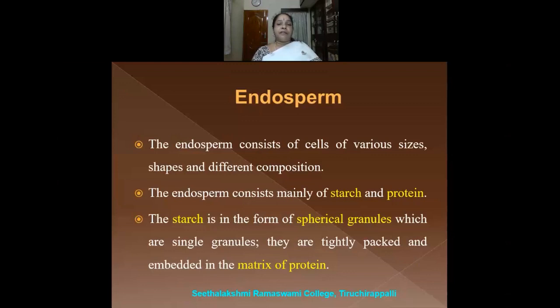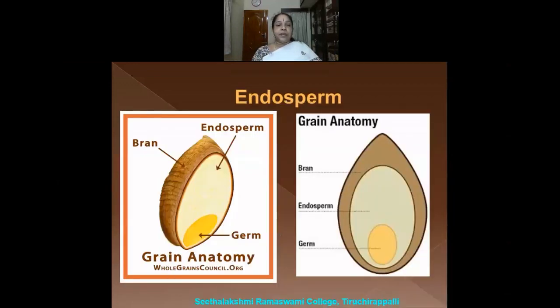The starch is in the form of spherical granules. They are ball-like, spherical granules which are single granules. They are tightly packed and embedded in a matrix of protein. So the starch granules present in the endosperm are present in a matrix. The matrix is a layer made up of protein, and in that layer, the starch granules are embedded. You can see here the endosperm, which is the major portion of the cereal grain, present between the bran and the germ.